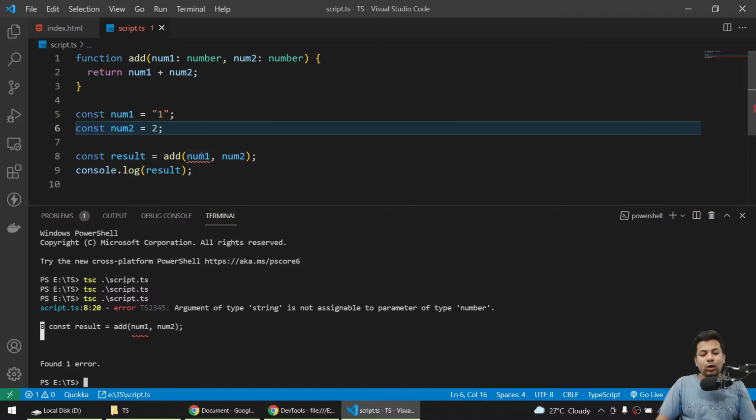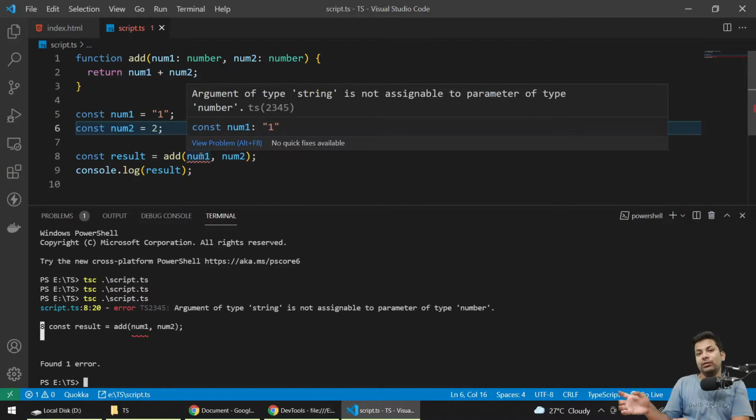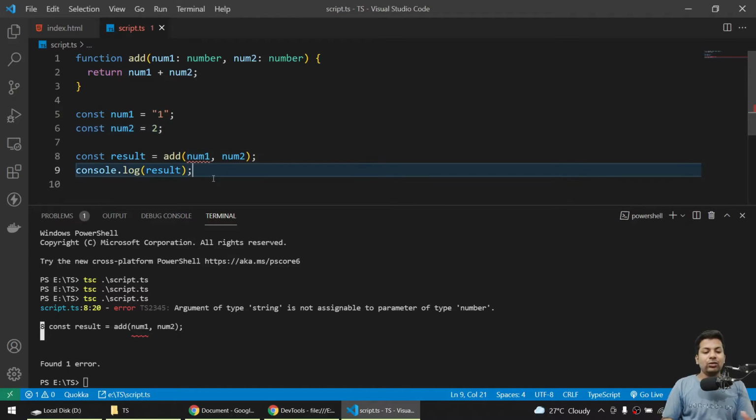This error showing automatically is not part of TypeScript, it's VS Code inbuilt, not a VS Code extension. So while writing you can know where you're getting an error, instead of going to the browser after compiling to check.